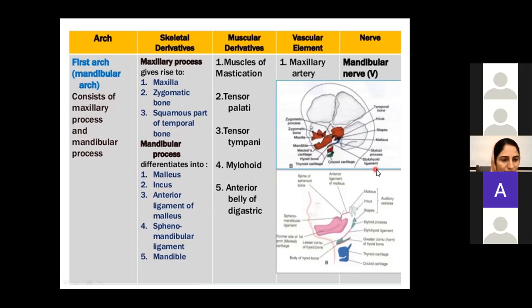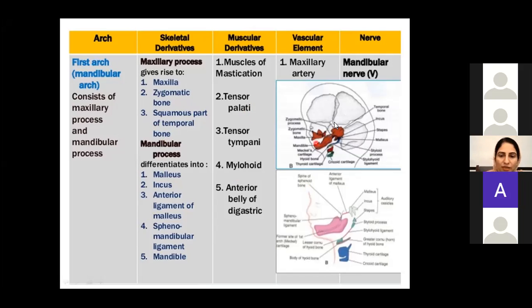Is that clear? The first pharyngeal arch will give rise to incus and malleus, plus it will give rise to the mandible, okay, and it will also give rise to the sphenomandibular ligament. That is the sphenomandibular ligament, which is present between the sphenoid process and the mandible. Okay, so these are the skeletal components. Now, what are the muscles which are derived?